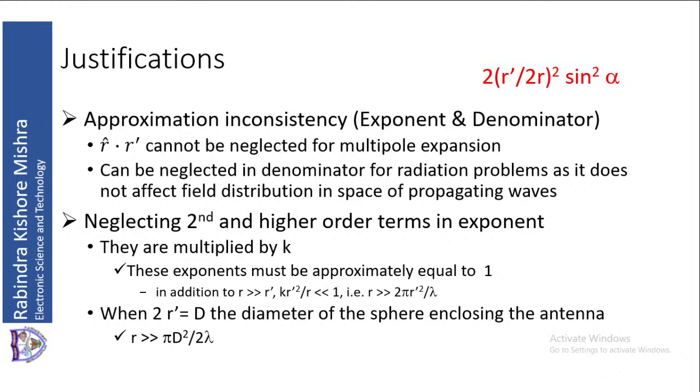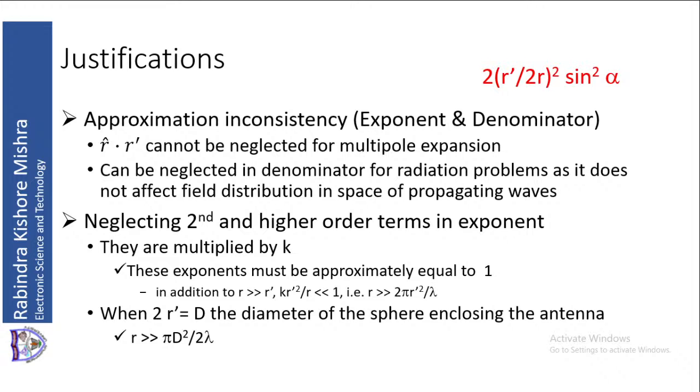Now 2 pi r dash square, you can write as 4 pi r dash square by 2 lambda. So 4 r dash square is 2 r dash whole square, and 2 r dash is equal to d. Therefore, in the numerator you now get pi d square divided by 2 lambda. So r has to be much greater than pi d square by 2 lambda. This is the range where you will get the far field.